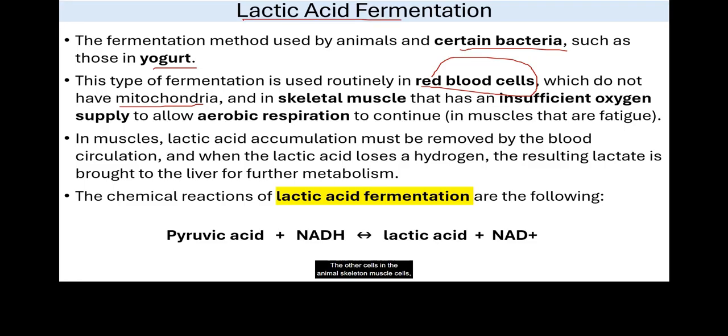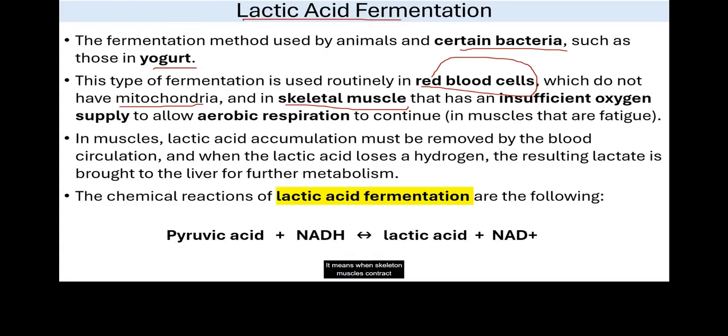The other cells in the animal, skeletal muscle cells, have mitochondria, but when skeletal muscles are contracting and working for a long period of time, insufficient oxygen is supplied.